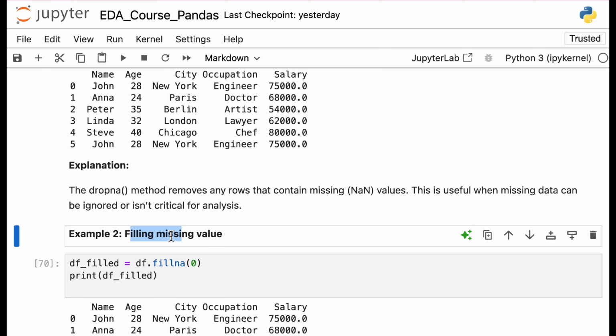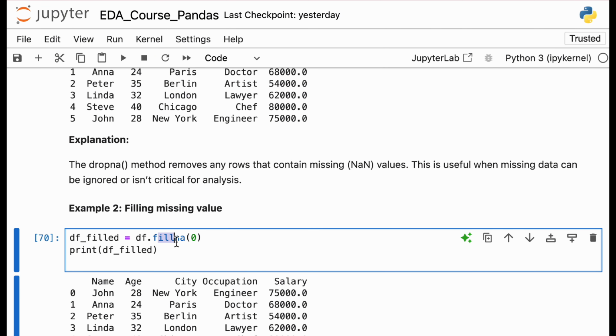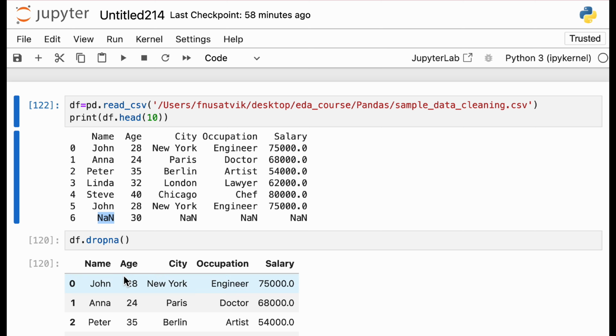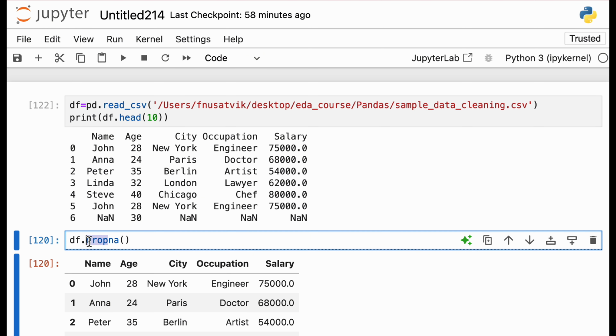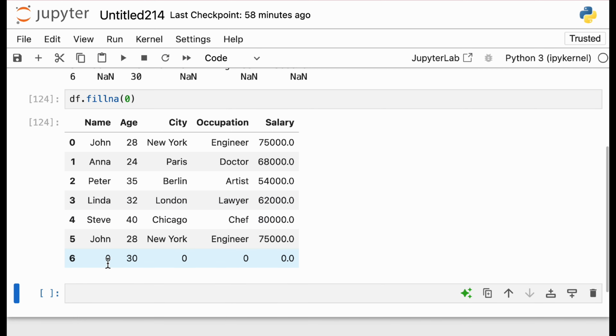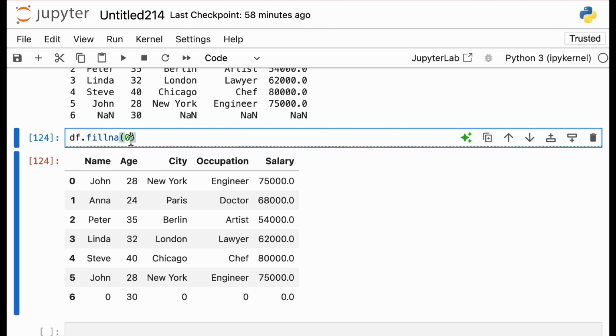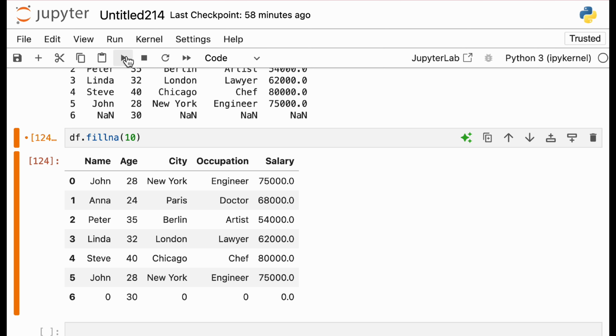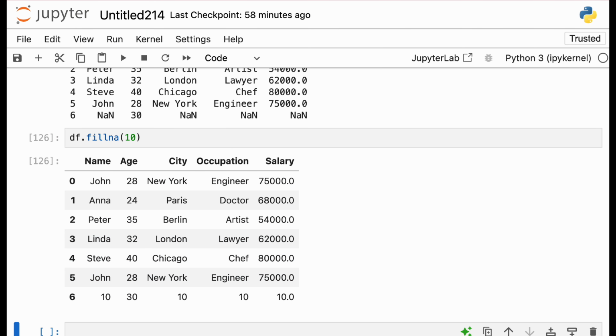So how do you replace them? You use fill. You can fill them with any particular value, so fillna. Now you want to fill it with 0, so you got 0 here. Let's say you do 10, so you will get 10 here. Whatever value you want, you will get it.